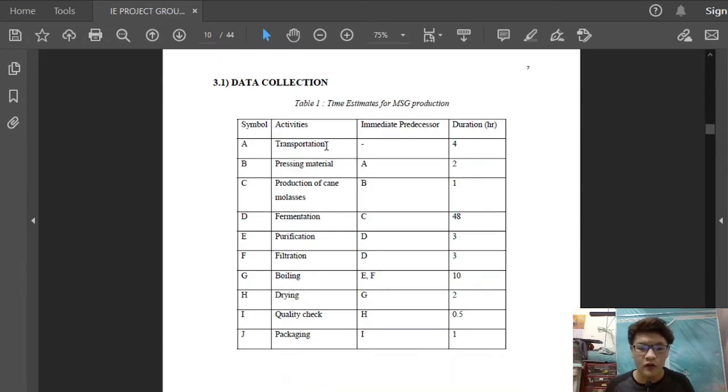From this table, you can see the manufacturing process of the MSG, which is transportation, pressing of material, production of cane molasses, fermentation, purification, filtration, boiling, drying, quality check, and packaging. In this column you can see the immediate predecessor, and from this column you can see the duration for each of the processes, with fermentation being the longest and quality check being the shortest.